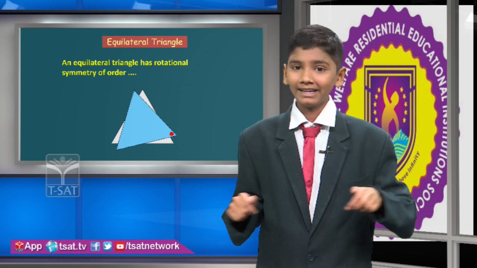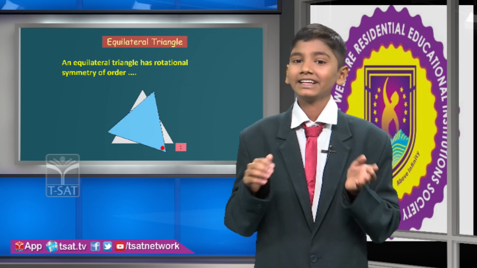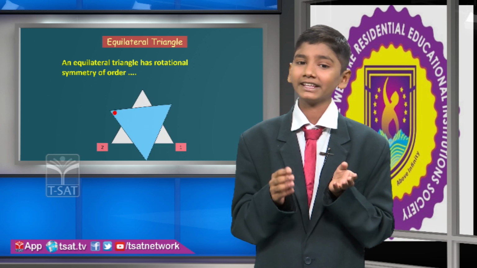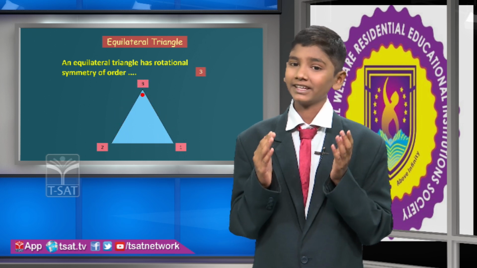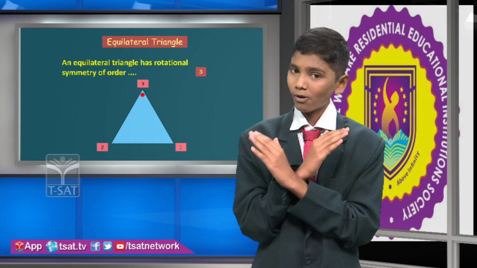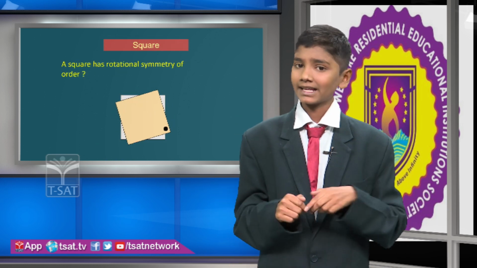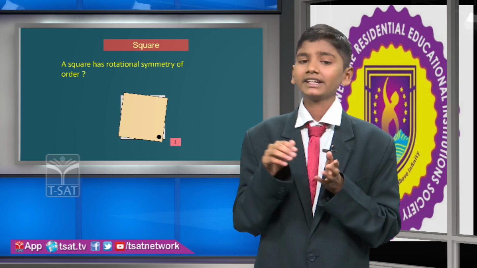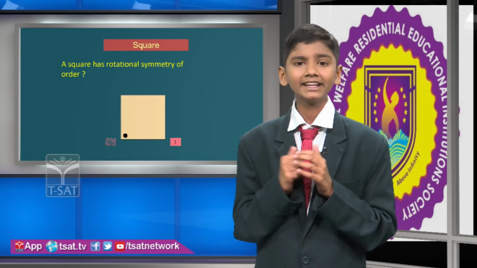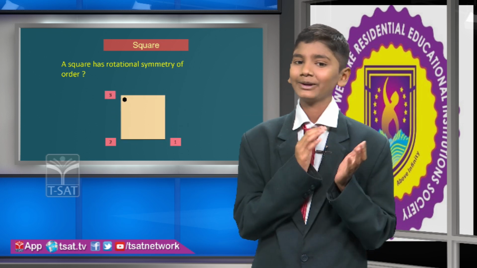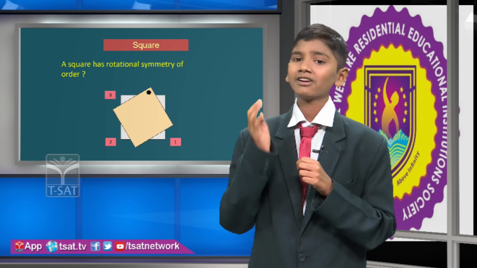An equilateral triangle has rotational symmetry. Its angle of rotation is 120 degrees, its order of rotational symmetry is 3, and the center of rotation is the intersection point of the medians. A square has rotational symmetry. Its angle of rotation is 90 degrees, the center of rotation is the intersection point of the diagonals, and the order of rotational symmetry is 4.